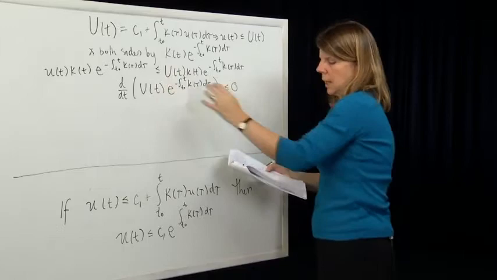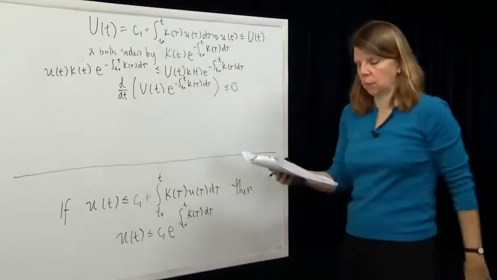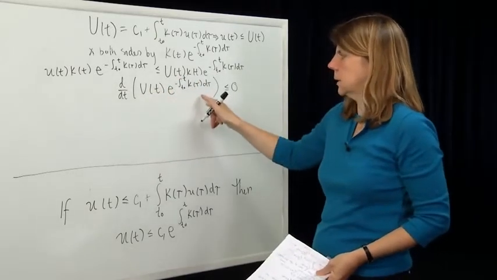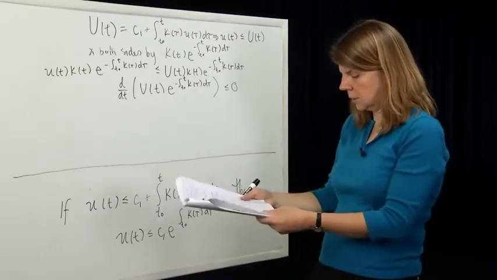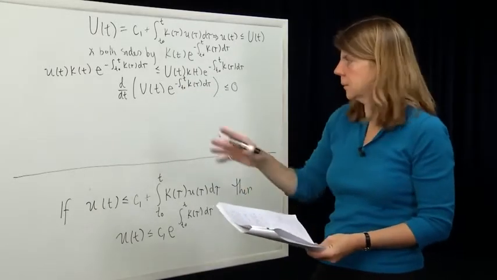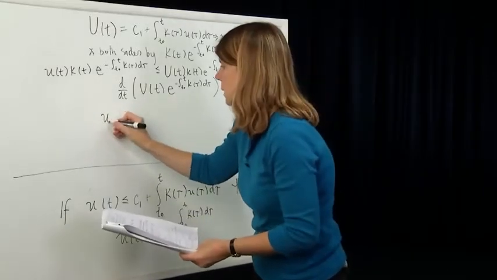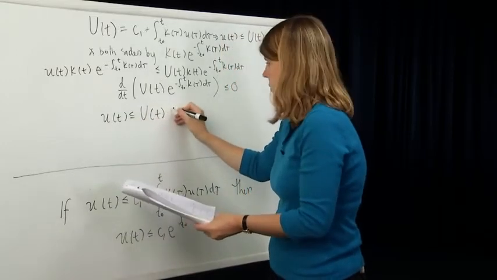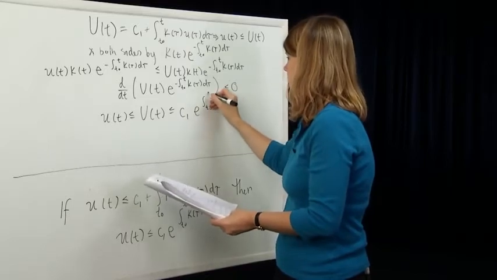I note that, evaluated at t0, capital U of t0, just from my definition, is equal to C1. And so, integrating this derivative between t0 and t, and following the rules of integrating that derivative and establishing those bounds, we get that little u of t is less than or equal to capital U of t, which is less than or equal to C1 e to the integral from t0 to t of k of tau d tau.